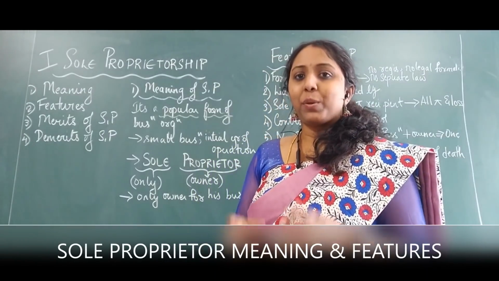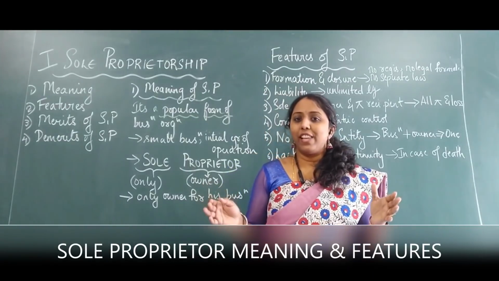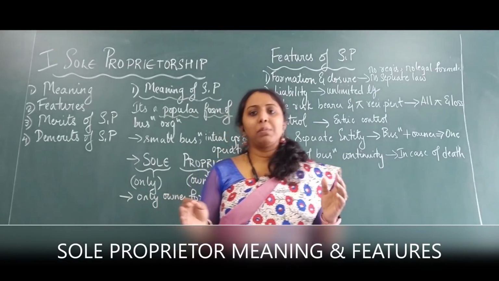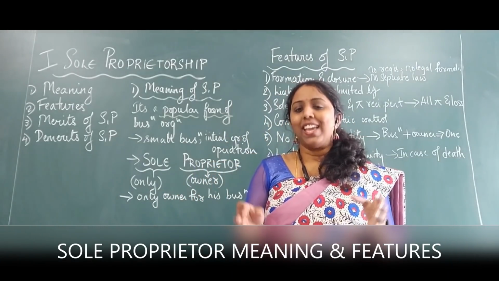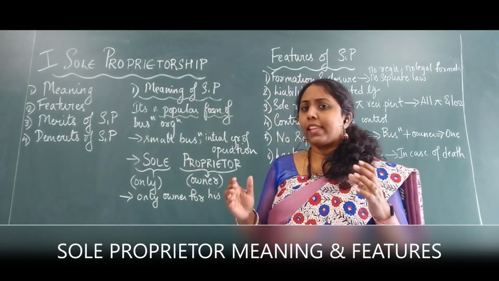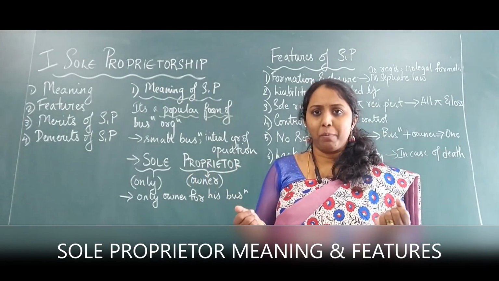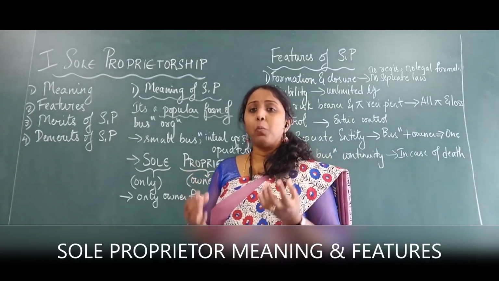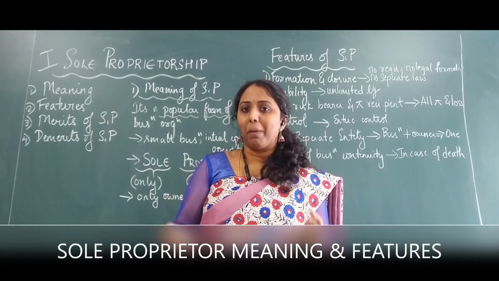So we'll start off with sole proprietor. In the evenings, all of us generally go to the shops which are in our localities. These shops are the small retail outlets which are there in our localities. It may be a stationery shop, it may be a small provision shop. It can also be a shop which sells, let's say, hot chips. Any shop close by our houses. These shops are the ones which help us for our daily needs, the things we need to buy.